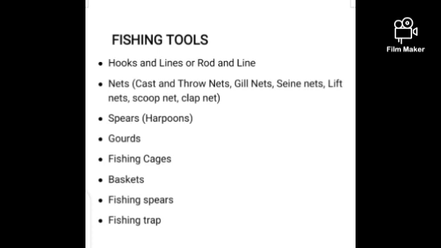So let's discuss the fishing tools, hooks and lines. The hook and line is also a fish harvesting tool. It has a long wooden handle, a long line, rope or twine, a float and a hook.